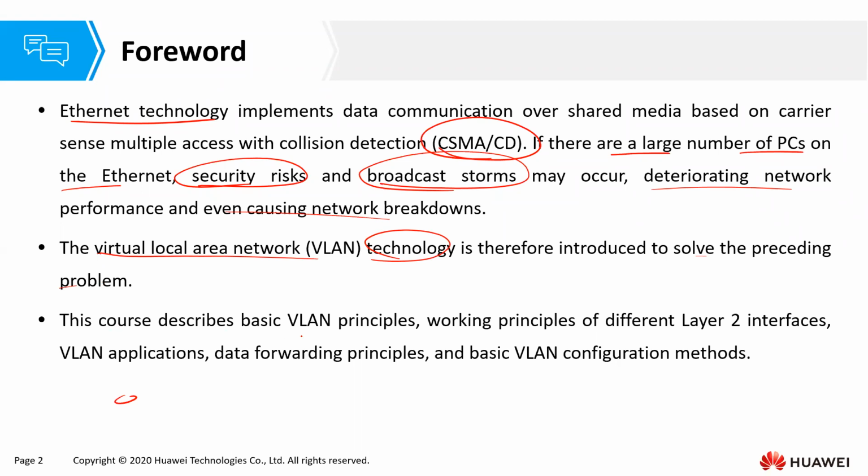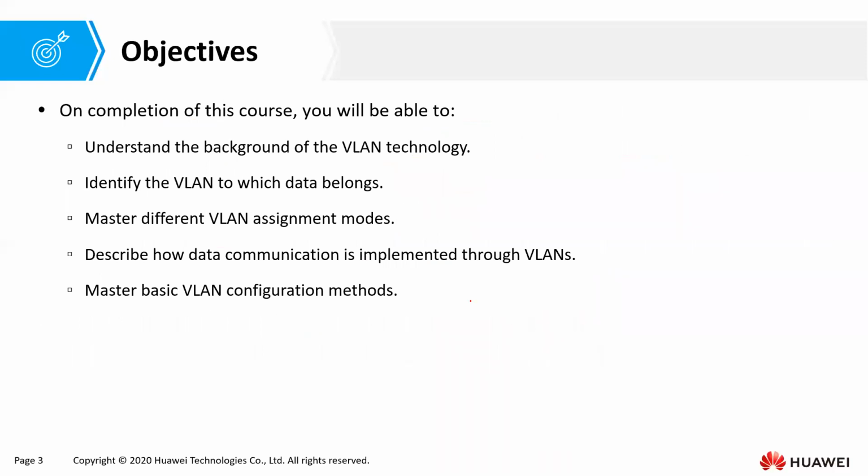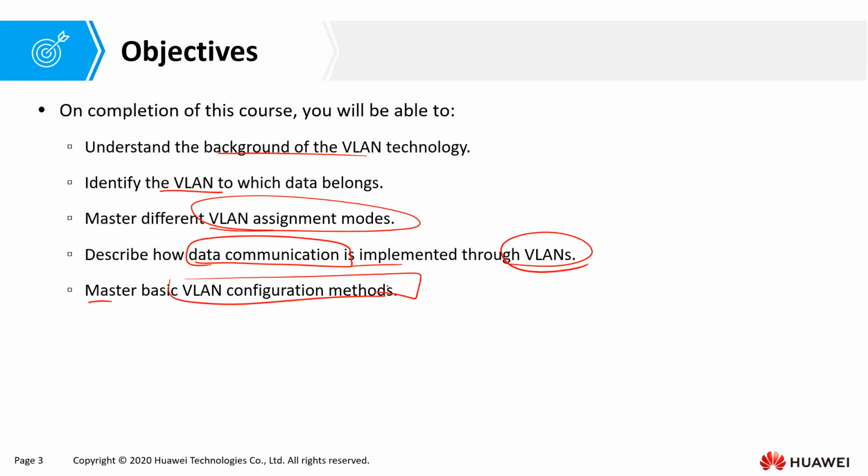This chapter describes basic VLAN principles, working principles of different layer 2 interfaces, VLAN applications, and data forwarding principles, together with basic VLAN configuration methods. By the end of this chapter, you should be able to understand the background of VLAN technology, identify the VLAN to which the data belongs, master the different VLAN assignment modes, describe how data communication is implemented when we use VLANs, and master the basic VLAN configuration methods.